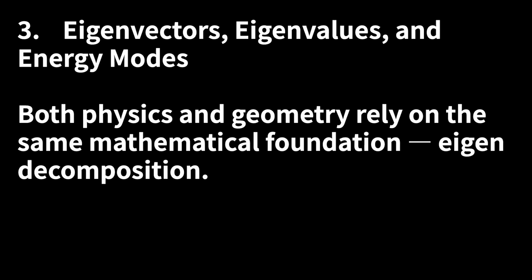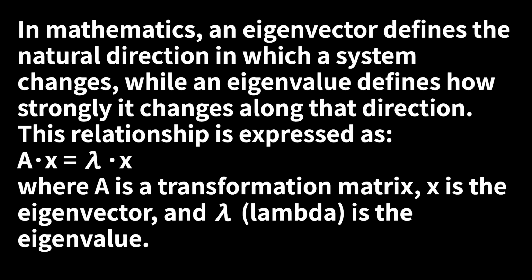3. Eigenvectors, eigenvalues, and energy modes. Both physics and geometry rely on the same mathematical foundation: eigendecomposition. In mathematics, an eigenvector defines the natural direction in which a system changes, while an eigenvalue defines how strongly it changes along that direction. This relationship is expressed as Ax = λx, where A is a transformation matrix, x is the eigenvector, and λ is the eigenvalue.